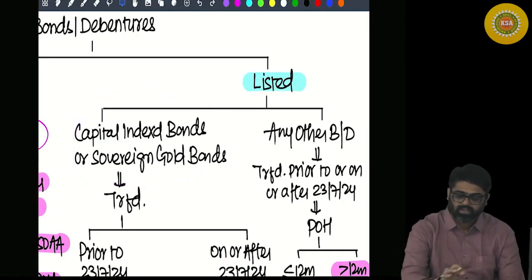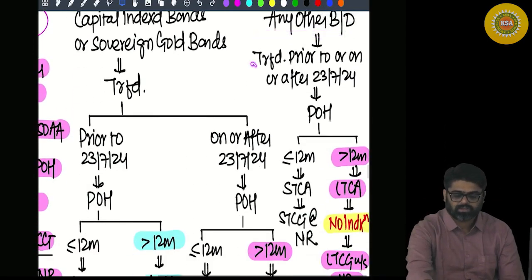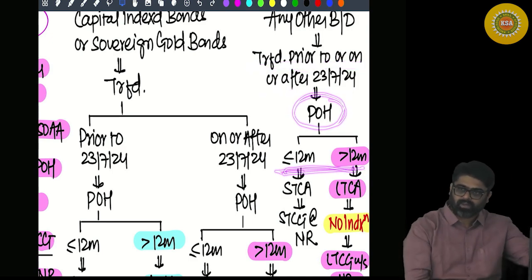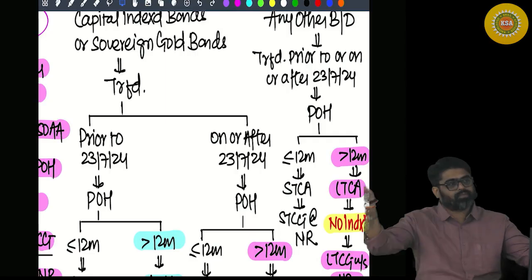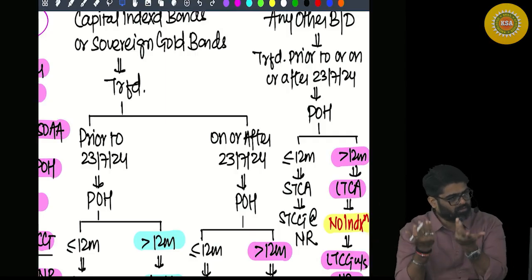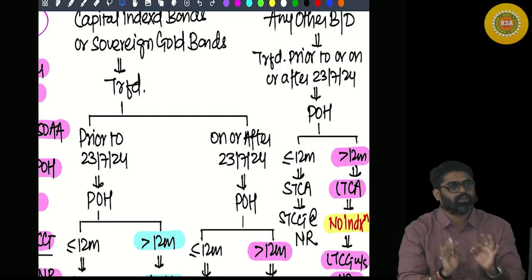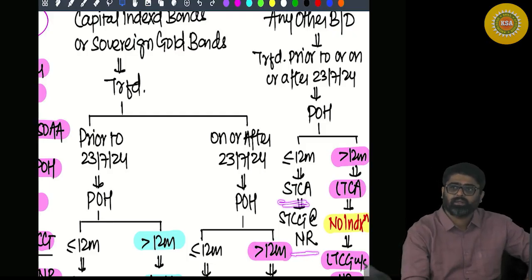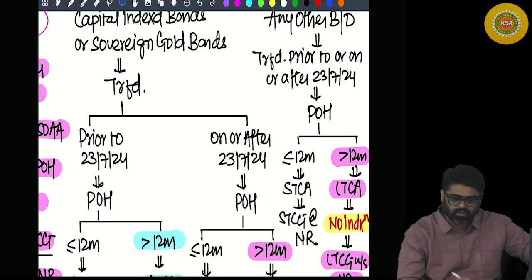Yes or no? Now if the listed bonds are any other bonds or debentures, transferred prior to or on or after 23rd July, the period of holding you have to check does not change. Less than or equal to 12 months, they are short term, and the gain will be taxable at normal rates.